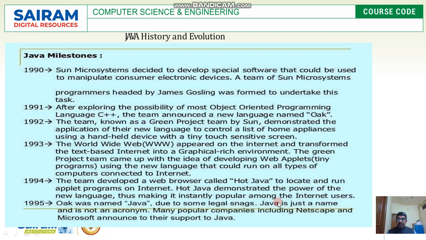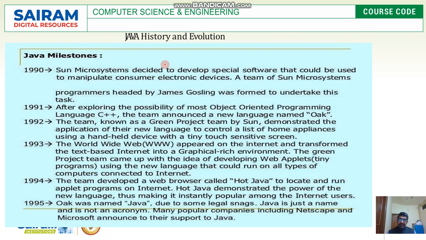In the year 1991, Sun Microsystems wanted to have software which would work on every consumer electronic device. For this purpose, they had a team headed by James Gosling. In the year 1991, they came up with a language called OAK, which has taken many properties from object-oriented programming styles. In the year 1992, Sun came up with a project called the Green Project Team.